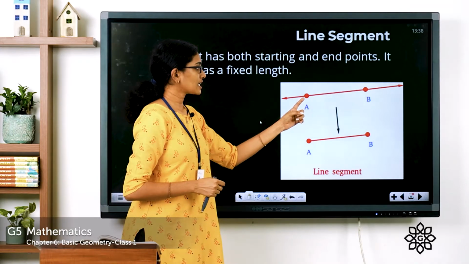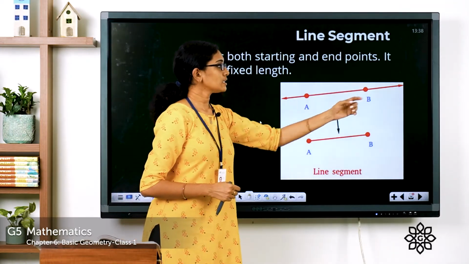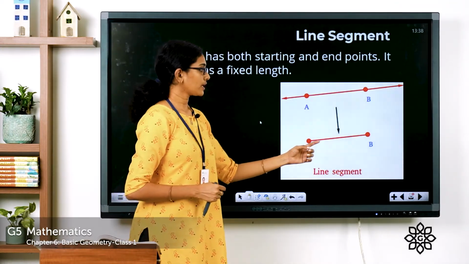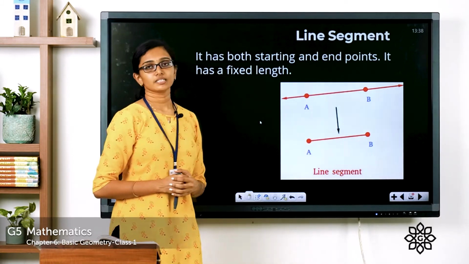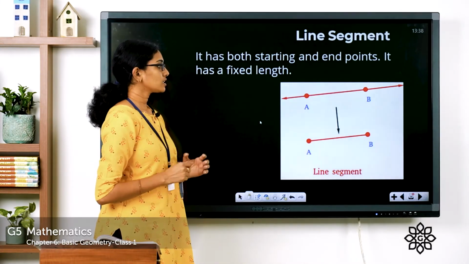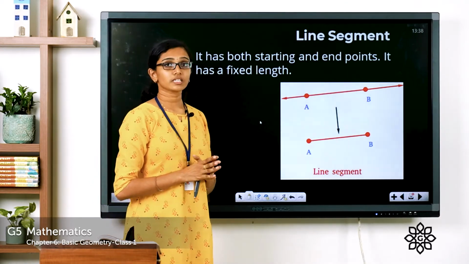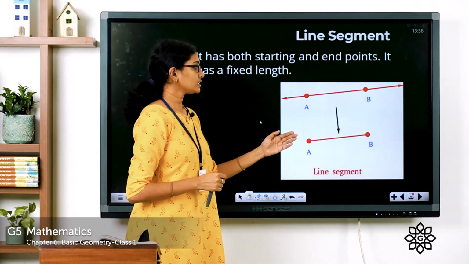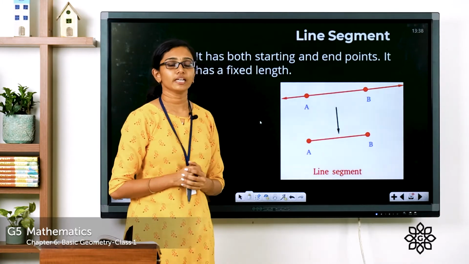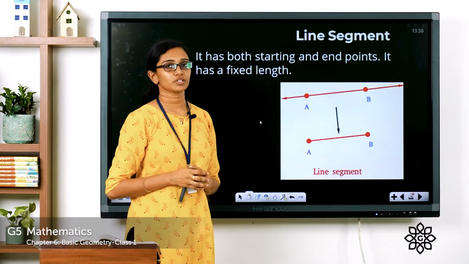This line segment starts from point A and ends in point B. See, point A and point B, and this is the line segment. It is something which has a fixed length. A line extends indefinitely, whereas a line segment has a definite length which can be measured.